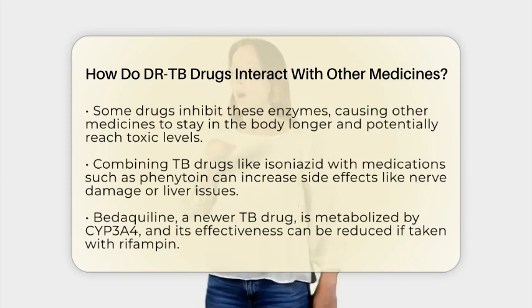On the flip side, some drugs can inhibit these enzymes, causing other medicines to stay in the body longer and possibly reach toxic levels. For instance, certain antiretroviral drugs used for HIV can interact with TB drugs, requiring careful dose adjustments. When combining TB drugs like isoniazid with other medications such as phenytoin for seizures, there's also a risk of increased side effects, including nerve damage or liver issues.